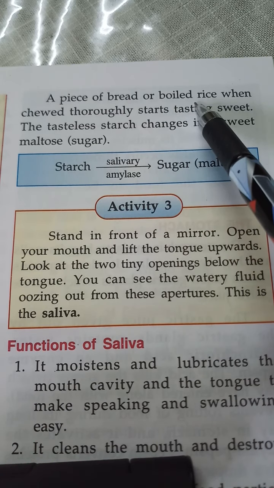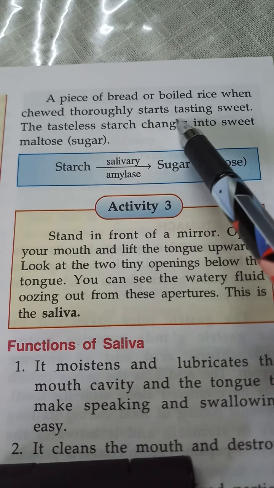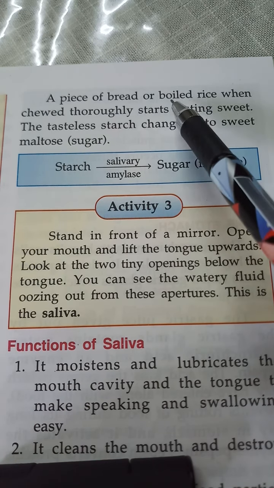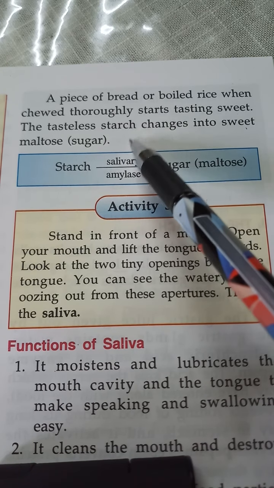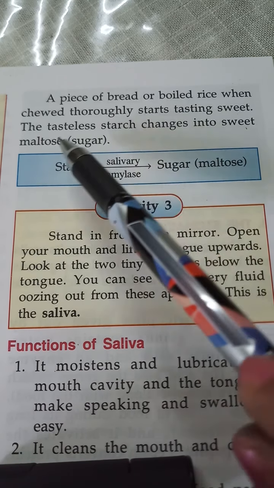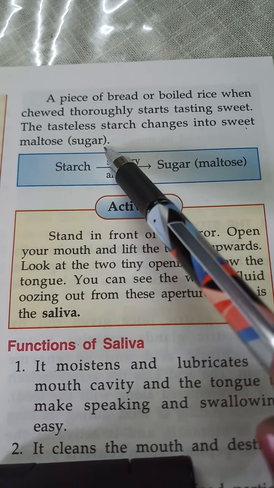Look here, another important thing. For example, if a piece of bread or boiled rice, വേവിച്ച ചോറ്, is given, when we chew thoroughly it starts tasting sweet. If we keep it inside our mouth and chew very thoroughly, that tasteless starch changes into sweet maltose sugar. If you do like that, you can also taste the maltose; the starch part will change into maltose inside our mouth.